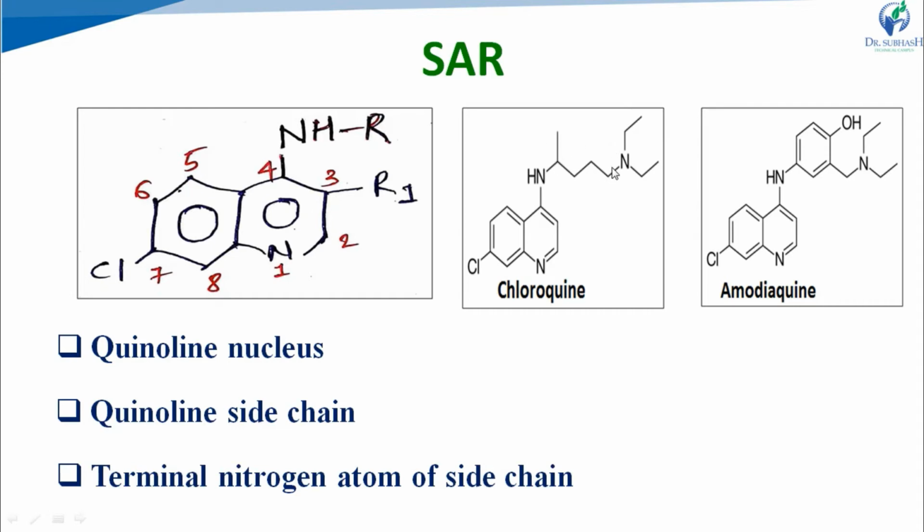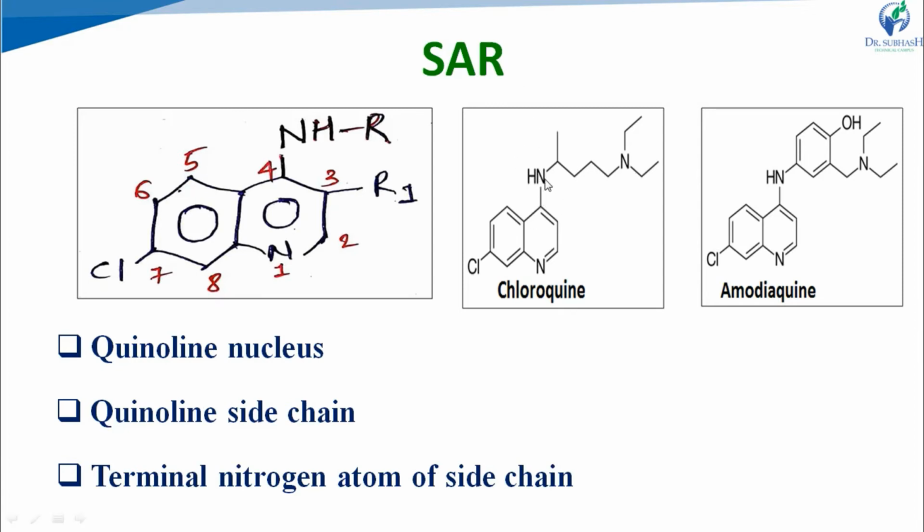See, this is an alkyl chain, and this alkyl chain ends with a tertiary amine group, a substituted amine group, a dialkyl amine group. That's why the whole chain is known as the dialkyl amino alkyl side chain. In this side chain, there are 2 to 4 carbon atoms between 2 nitrogen atoms.